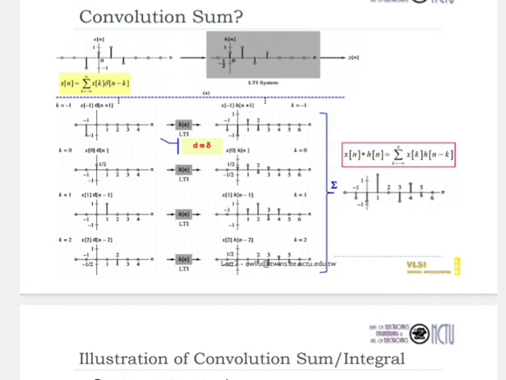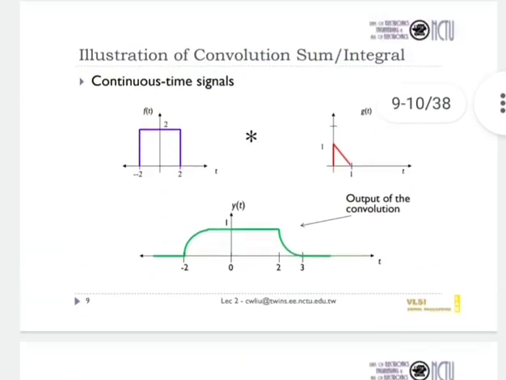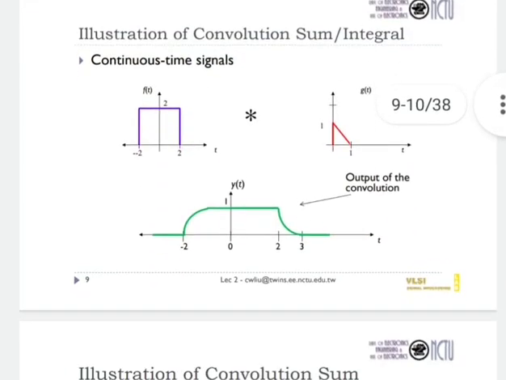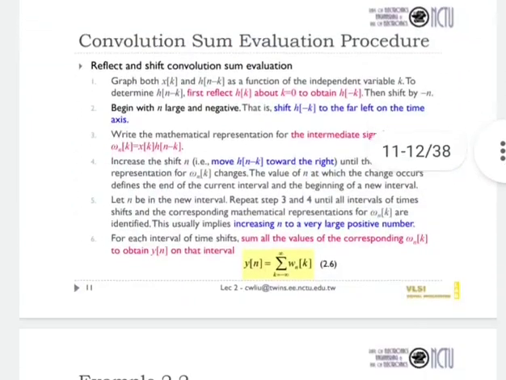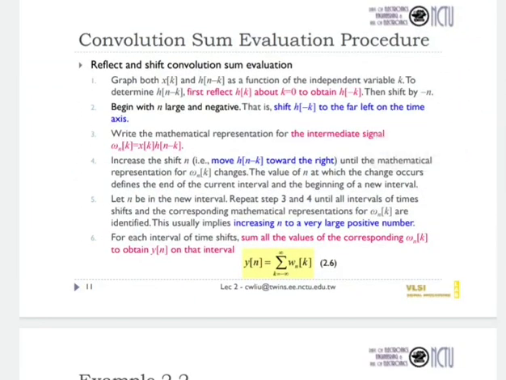So here the equation for the convolution sum is given. Next, we will see the convolution sum evaluation procedure. First is the reflect and shift convolution sum evaluation. First we graph both x of k and h of n minus k, which are functions of the independent variable